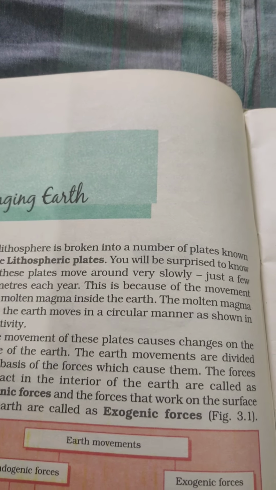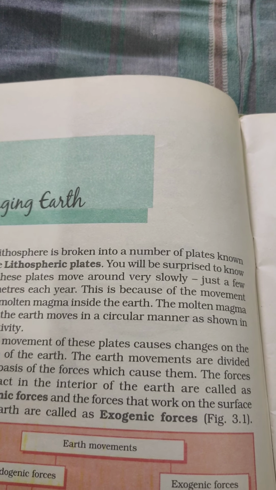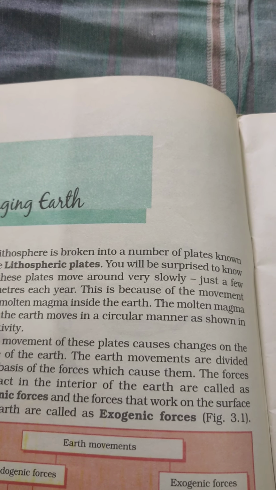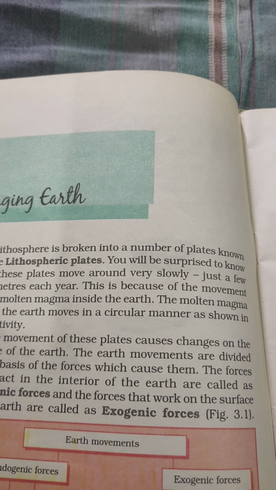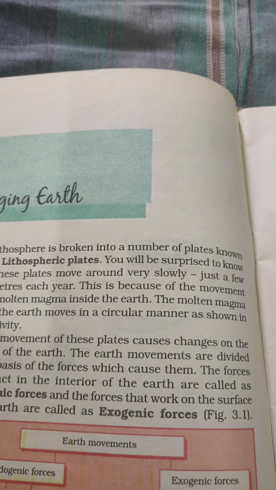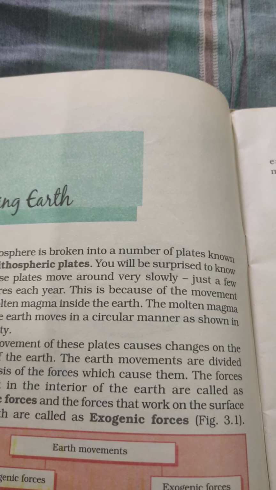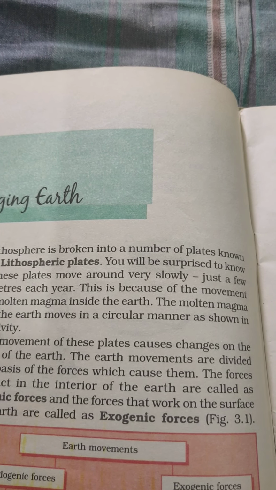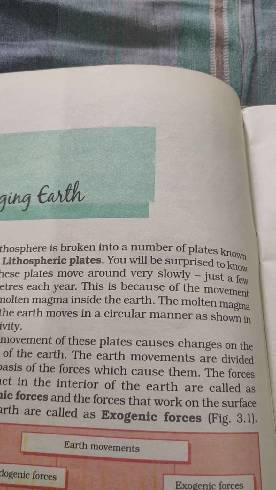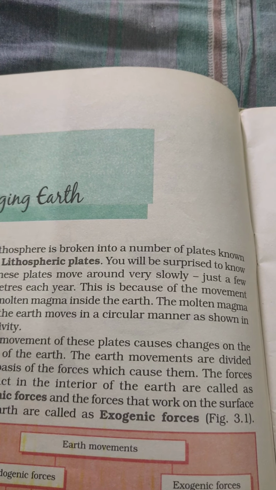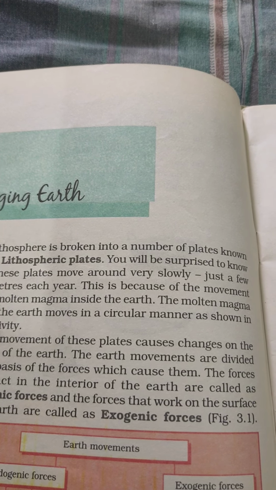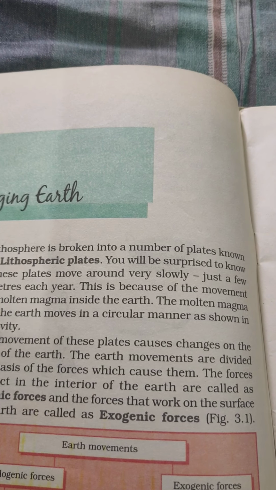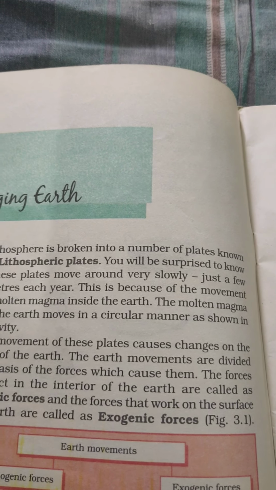It is believed that these lithospheric plates are floating on the molten magma or the plastic asthenosphere. You all know what magma is, in molten state. Above the mantle is the crust, and the crust floats on the mantle.